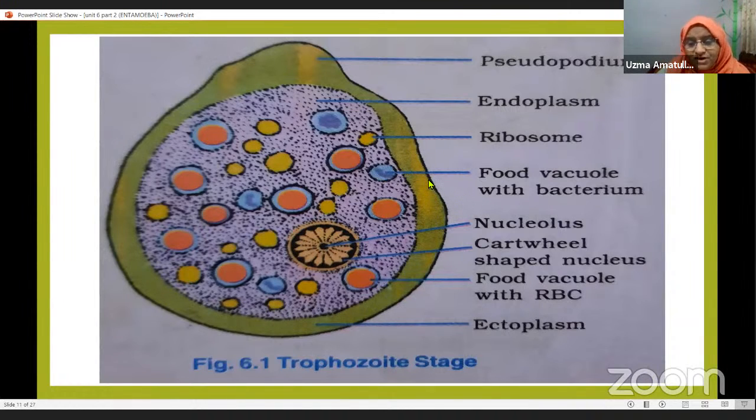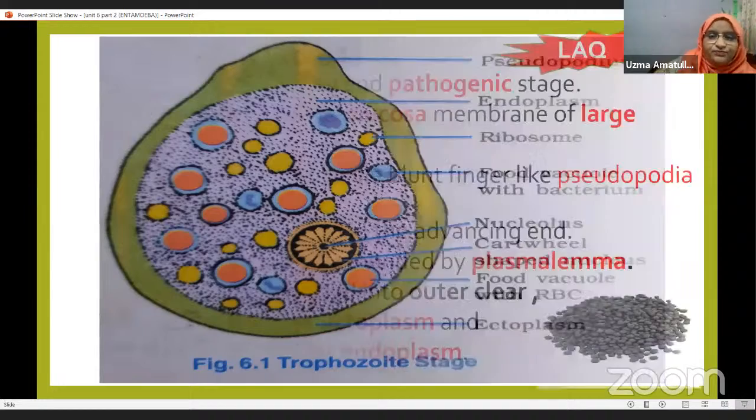If it comes for 4 marks, you have to draw this and describe the structure, for which you'll get 4 marks. You have to label it also. And if it comes for 8 marks, then it will be in the life cycle. Along with the life cycle, you have to draw this diagram and write about this.